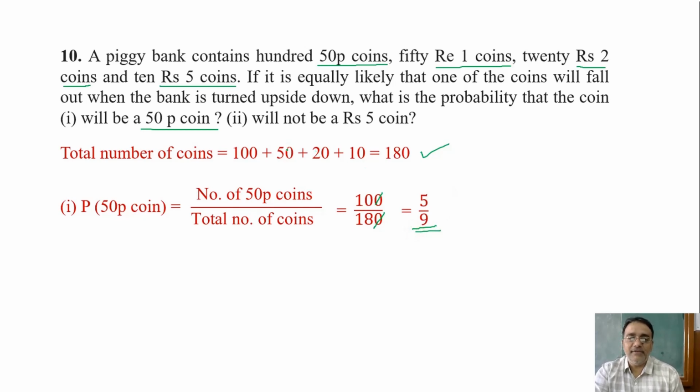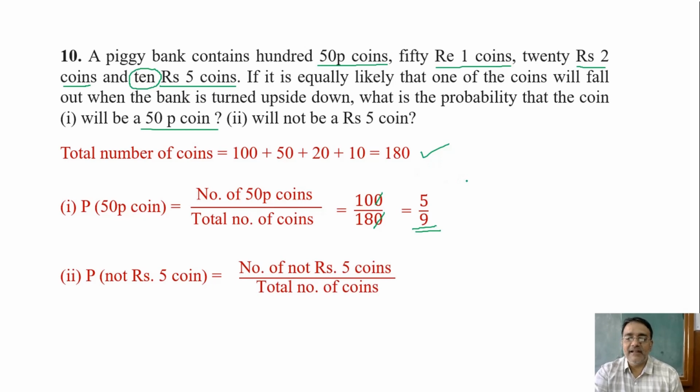Now P of not rupees 5 coin. So how many coins are not rupees 5? See, 10 are rupees 5 coins out of 180, so 170. 170, right? So what is the probability? 170 upon 180. Right, 170 upon 180. So इसको भी simplify करेंगे. So how much you will get if you simplify? 17 upon 18. Right. So this is the final answer.